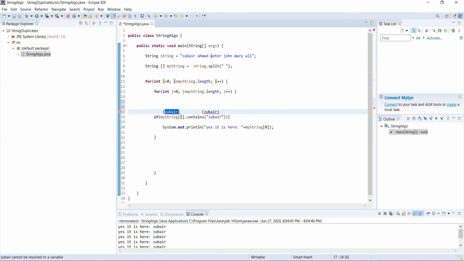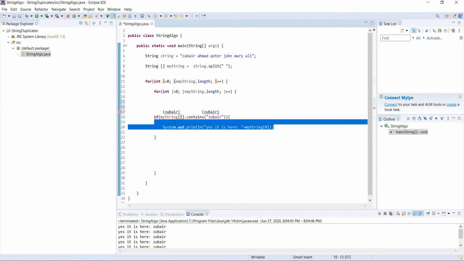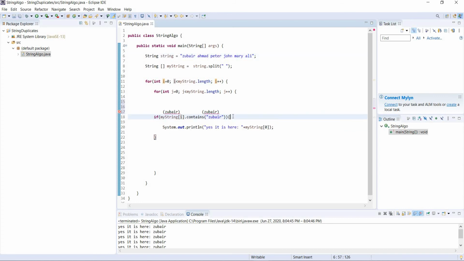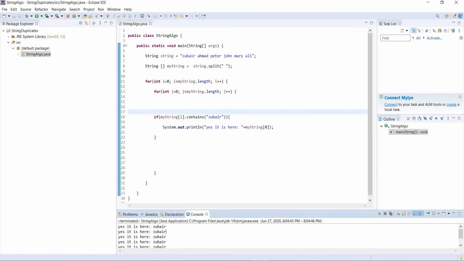When Ahmad comes over here, it will check if Ahmad contains Zubair. It does not, so it's not going to print this statement. Then it's going to check Peter, John, Mary, and Ali, if Ali contains Zubair or not. All other conditions are false. That's why it only printed 6.